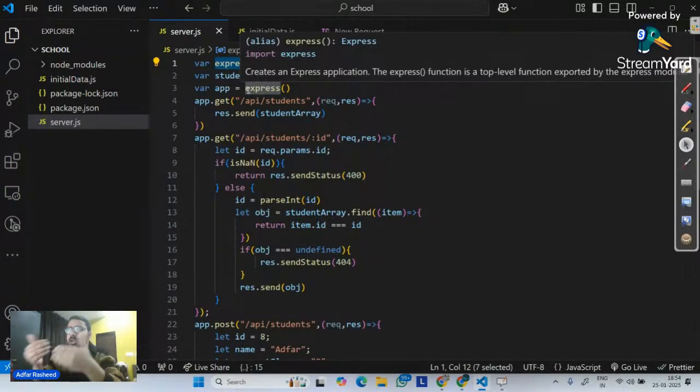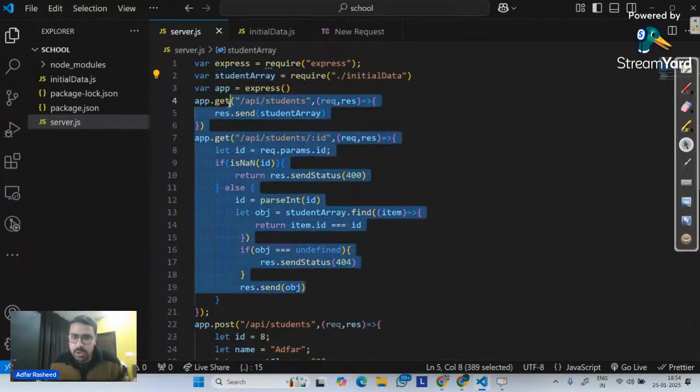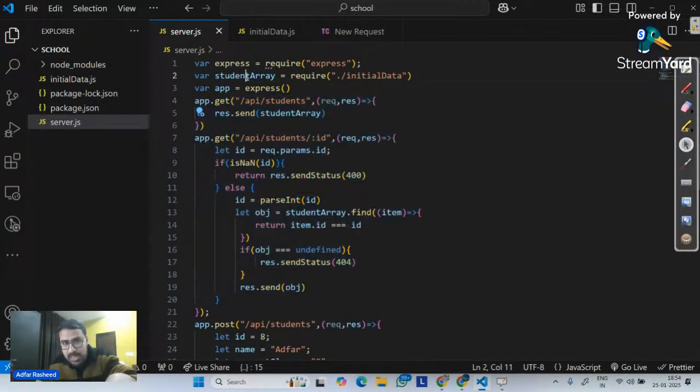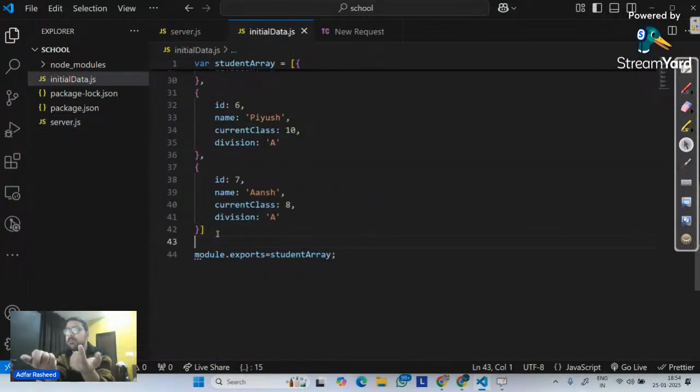No. It's an instance of it. Similarly, this student array is an instance of it. I can require the same initial data array everywhere in a lot of files. So if I make changes over here, the changes will be reflected only in this particular student array available here in the instance. But if I go and make changes over there and then export it, then the change will reflect. I hope that answers your question.